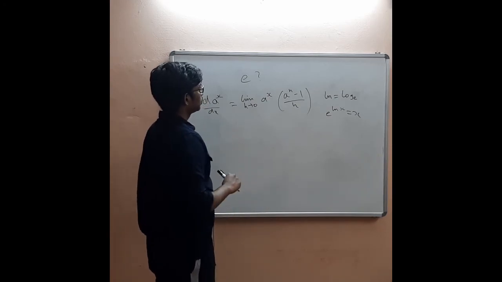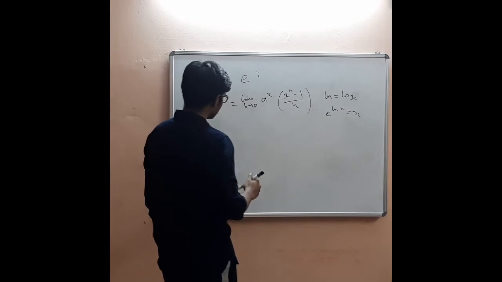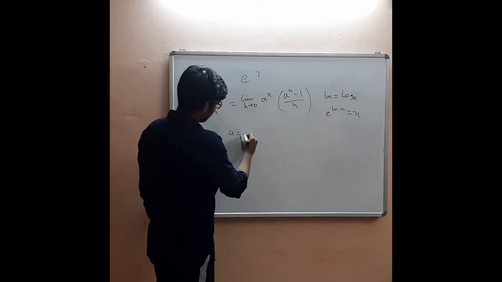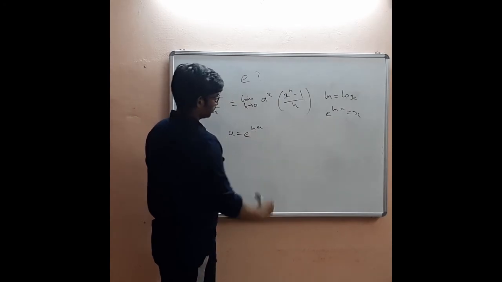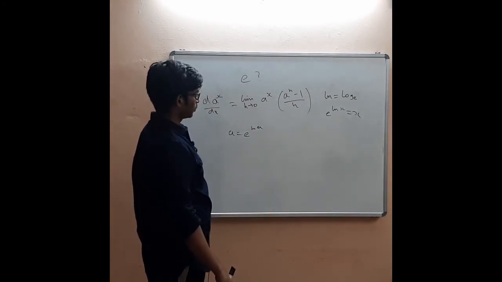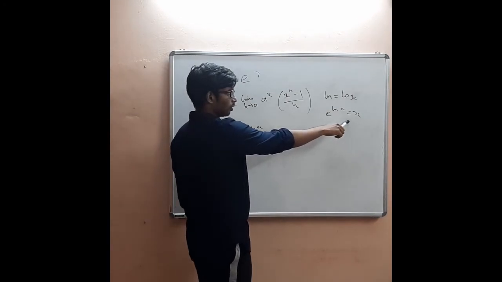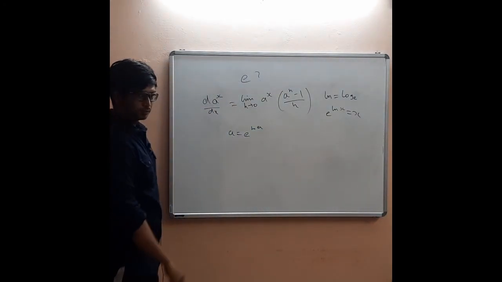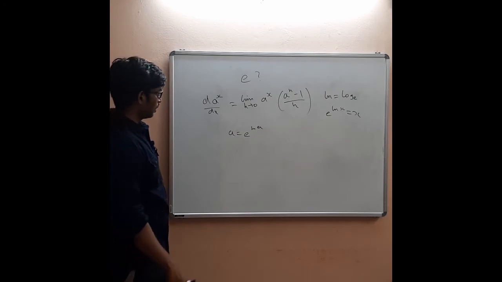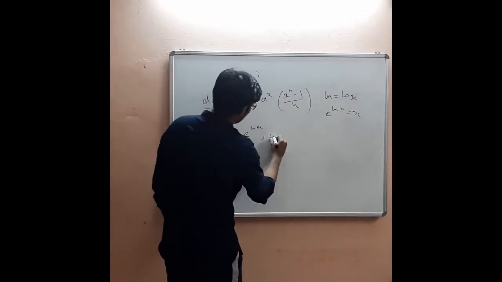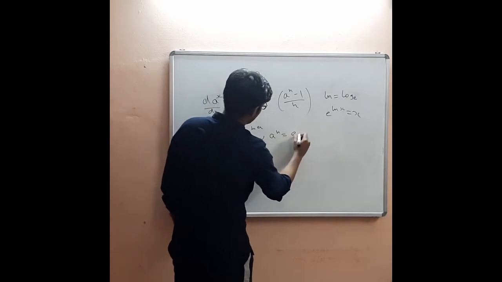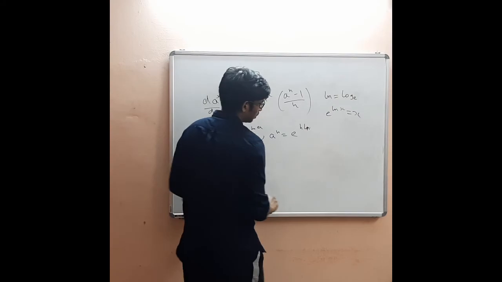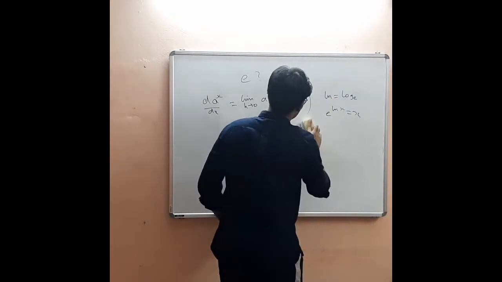Okay. So what I'm going to do, I'm going to write a as e to the power log a. See here, e to the power log x is equal to x. So I can write a as e to the power log a. And a to the power h is nothing but e to the power h into log a.